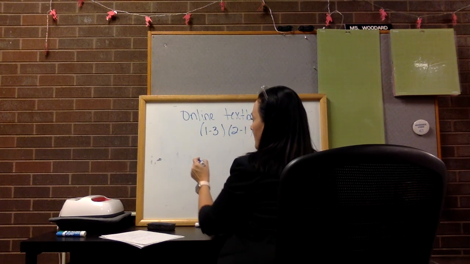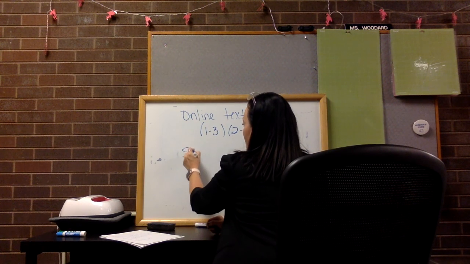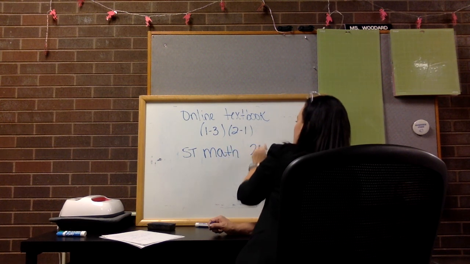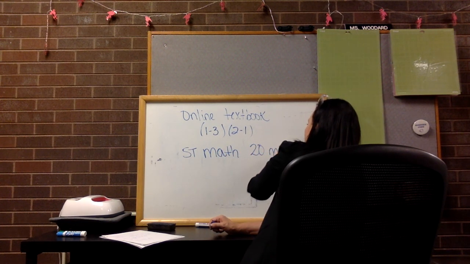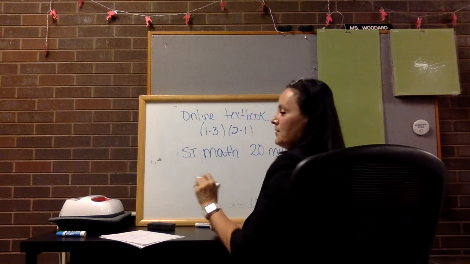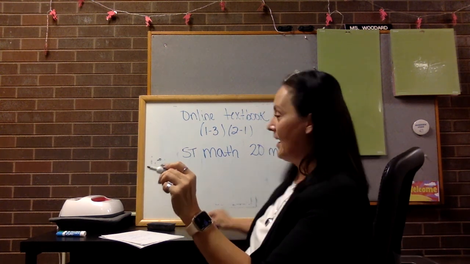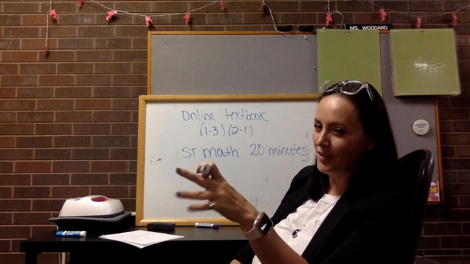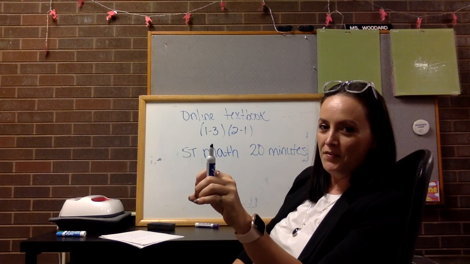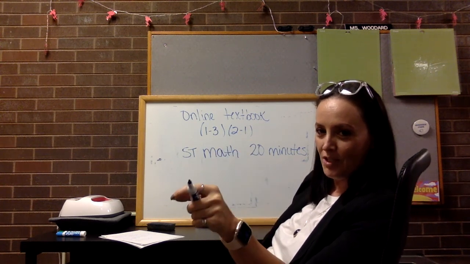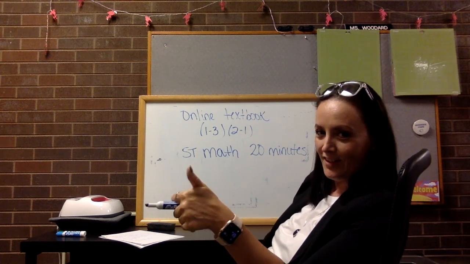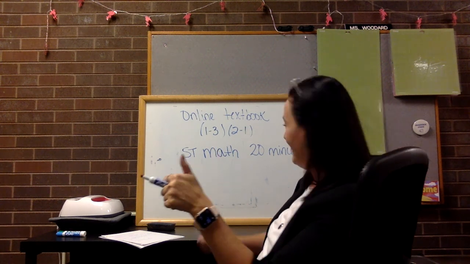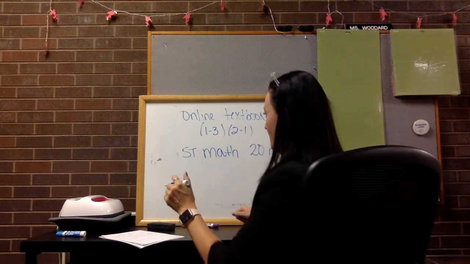After you have done those interactive lessons, please go do ST Math and make sure that you get in 20 minutes of your ST Math today. Once you've wrapped up 20 minutes of ST Math time, and I need 20. Some of you were doing only close to 15 minutes. If you push out 15 minutes, I'm going to dock off points because you're 5 minutes short. So err on the side of going just a little higher. 24 minutes is always going to be full credit. It's the underneath that I have to take off some points.